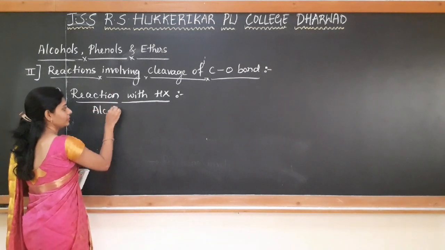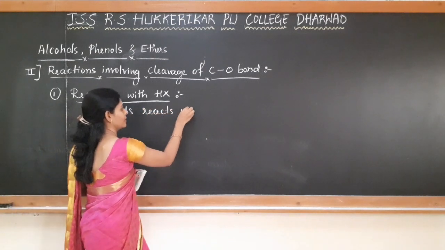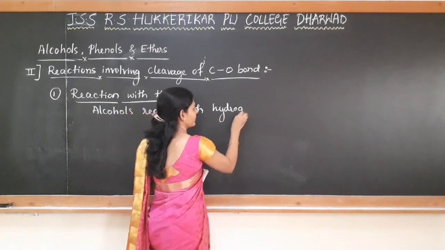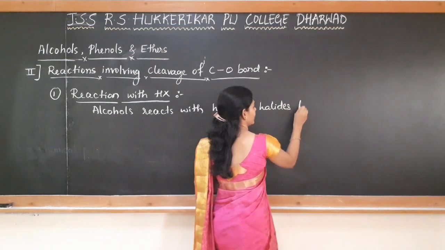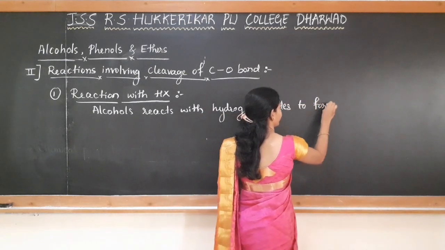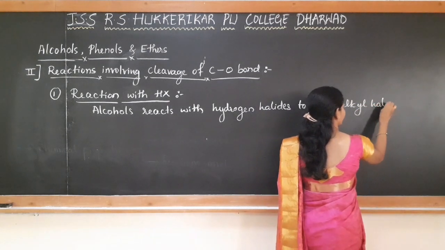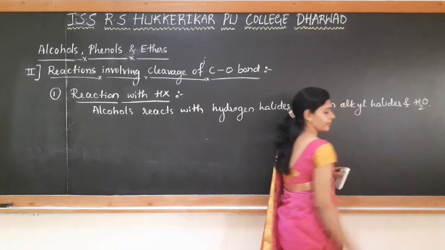Alcohols react with hydrogen halides to form alkyl halides, and water will be the byproduct.